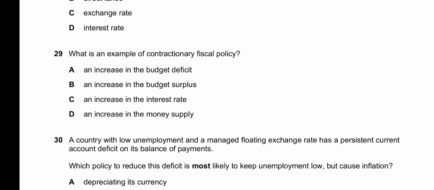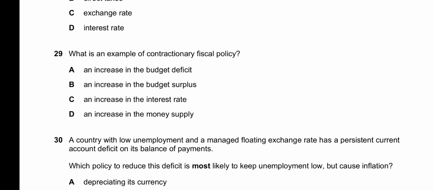29. What is an example of contractionary fiscal policy? Contractionary fiscal policy aimed to decrease the aggregate demand within the country. So A, an increase in the budget deficit. If a budget deficit is increased, the aggregate demand increases, so it is not a contractionary fiscal policy.